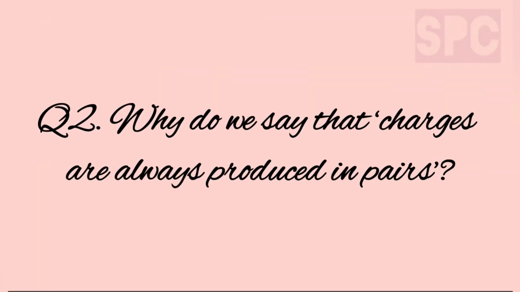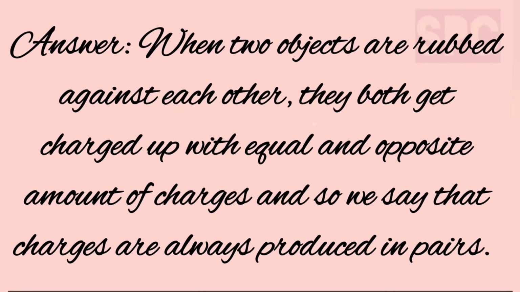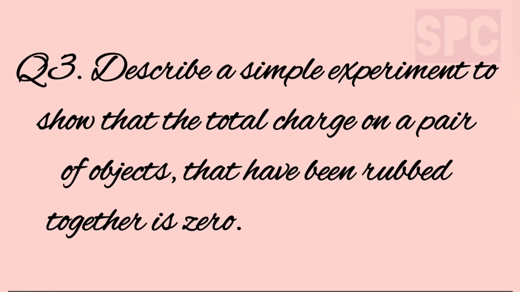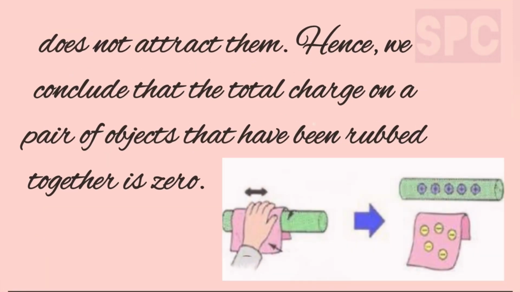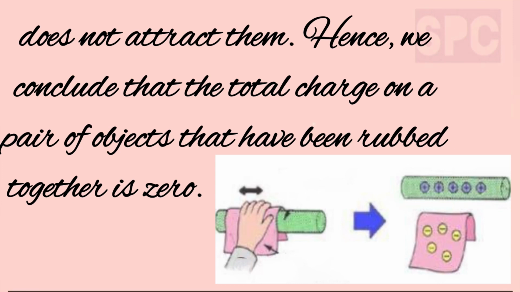Question number 2. Why do we say that charges are always produced in pairs? Answer. When two objects are rubbed against each other, they both get charged up with equal and opposite amounts of charge, and so we say that charges are always produced in pairs. Question number 3. Describe a simple experiment to show that the total charge on a pair of objects that have been rubbed together is 0. Answer. When we rub an ebonite rod against flannel, both get charged up. If we bring these two charged objects simultaneously near pieces of paper, the combination does not attract the papers. So we conclude that the total charge on a pair of objects that have been rubbed together is 0.